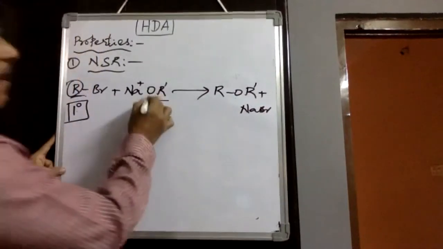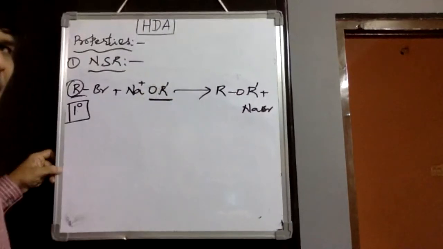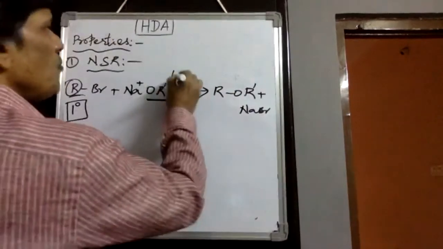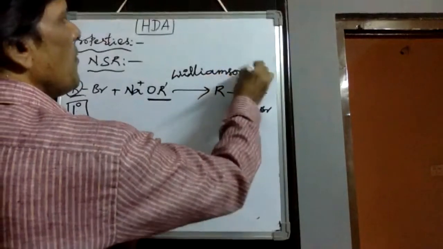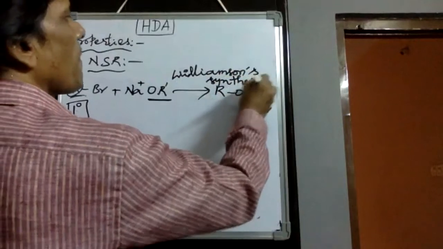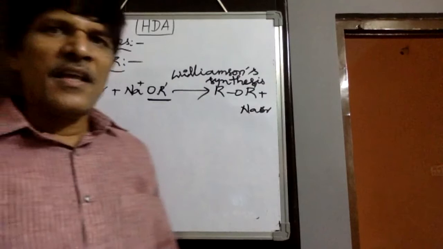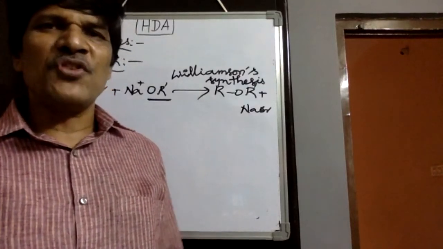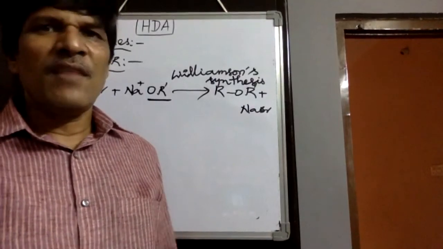And alkoxide is a strong nucleophile, and a much stronger base than hydroxide. Therefore, ether formation we would observe, and the same reaction we would observe in ether preparation as Williamson synthesis. Suppose the alkyl group is very large, like tertiary butyl. Then there is no question of formation of ether. Instead, the elimination reaction takes place by the E2 mechanism.